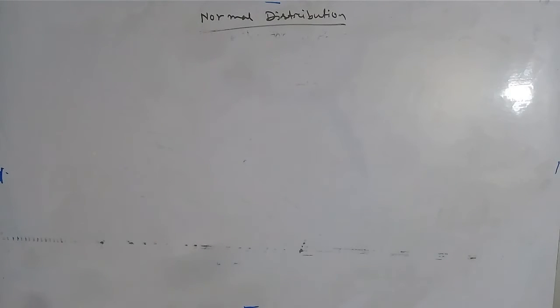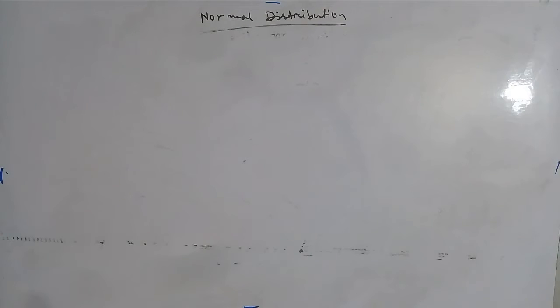So let a thermal plant supplies electric power in a certain city, and let X be the amount of electric power supplied by the plant in a day. Clearly X varies from day to day. It can be assumed that X is a continuous variable. It can be shown that X has normal distribution with parameter mu that is the average power supply per day, and sigma is the standard deviation of all the values assumed by x.